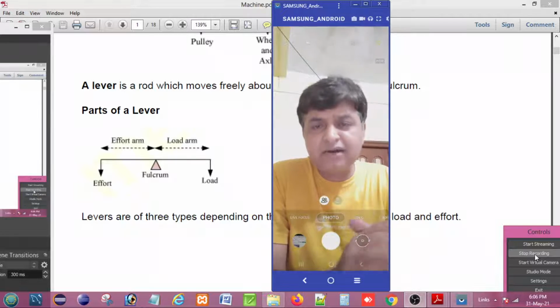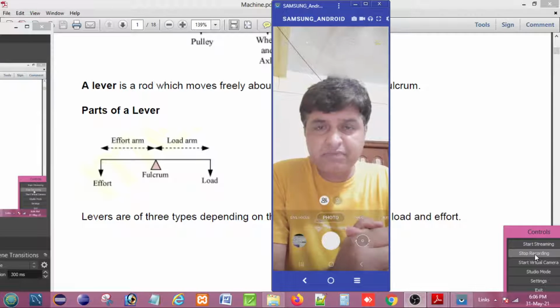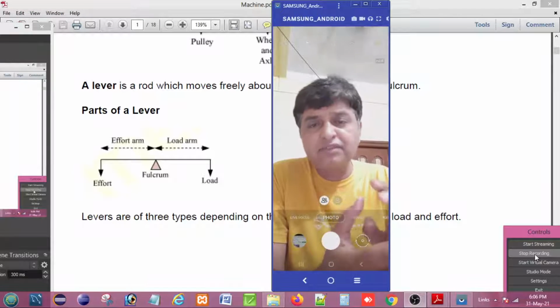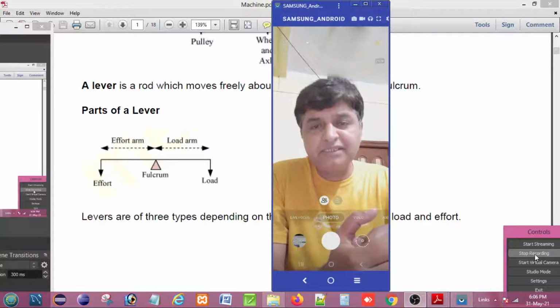All these things were already discussed in my previous class, but today I will just focus on two kinds of machines. That is, one is the lever, another is the pulley.